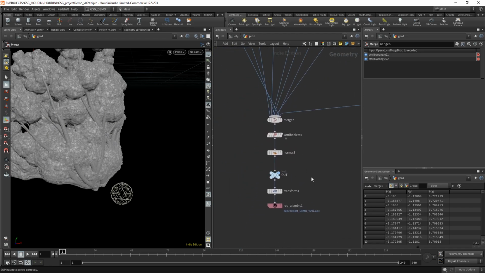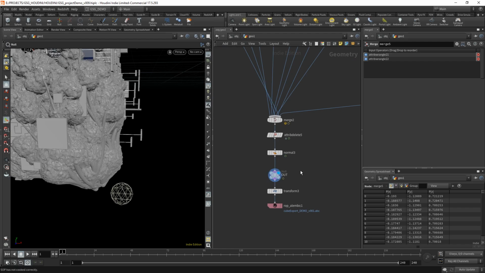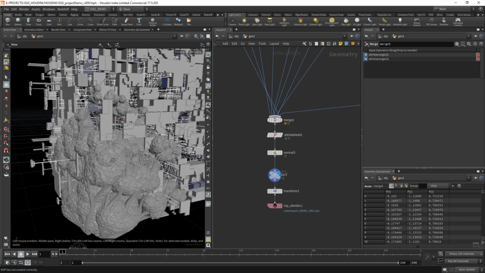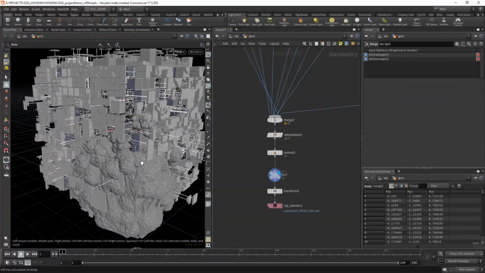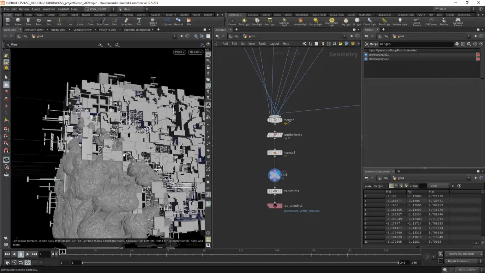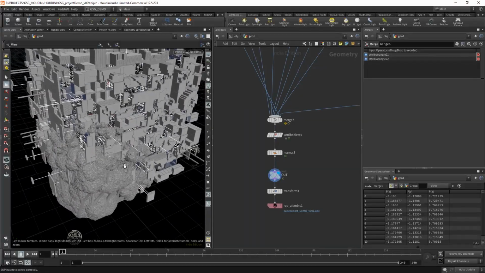And let's look at the result. Let's look and see how that looks with everything else in here. There we go. So now we've got this crazy growth out the side of our cube, which looks pretty nasty. Digging that pretty well.